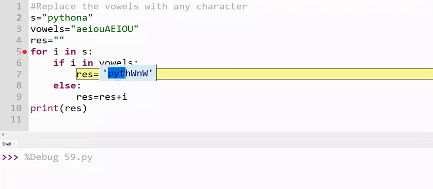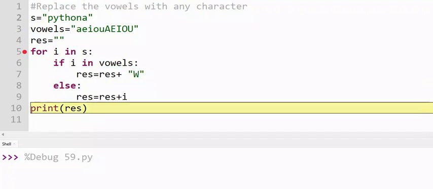So here we can see that Pythona is replaced with WW. So it is the correct answer for the interview purpose. Okay, so this is where I have taken one empty string as a result.